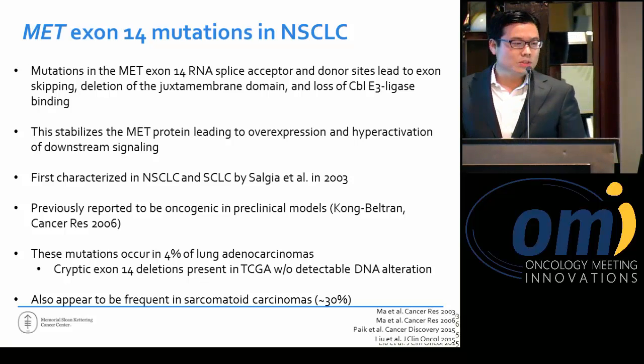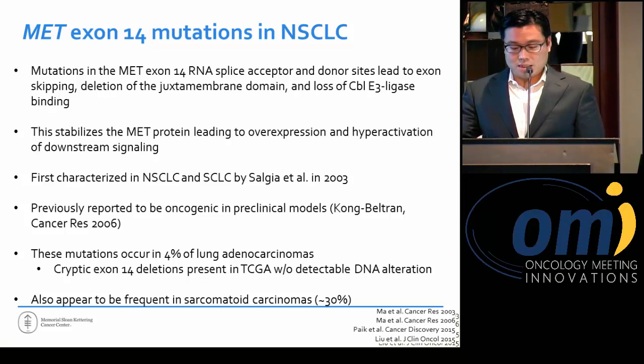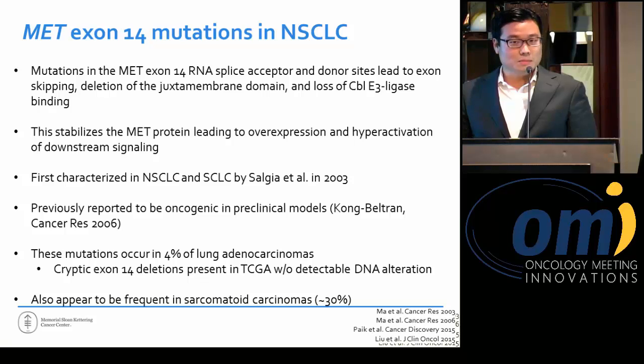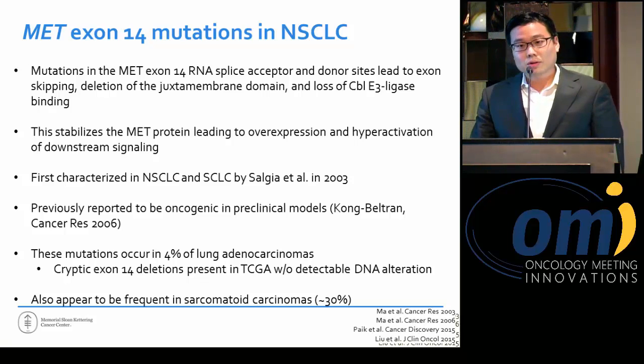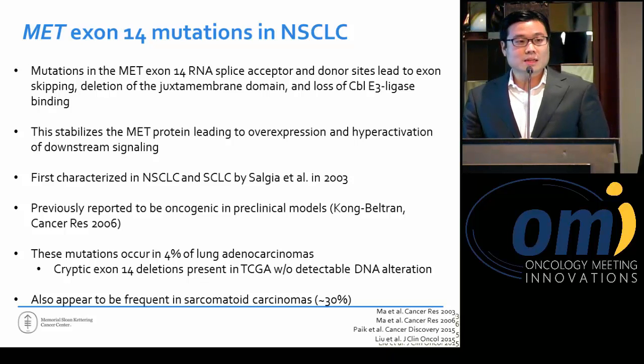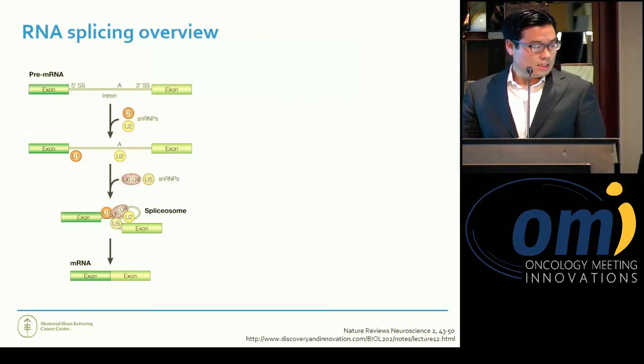As Neil Hazen mentioned yesterday, there are these cryptic exon 14 alternative splicing cases that we see in TCGA lung adenocarcinoma that do not have a DNA mutational event that's present, suggesting that there may be other mechanisms that are leading to exon 14 skipping that sequencing, at least DNA sequencing, is not going to uncover. So the frequency actually may end up being higher than this. And these also appear, we know from Balazs Halmos's group, to be frequent in sarcomatoid carcinomas, happening about 30% of these cases, which is, at the end of the day, phenomenal if this ends up holding true, since these tend to be refractory to all treatments that we provided.